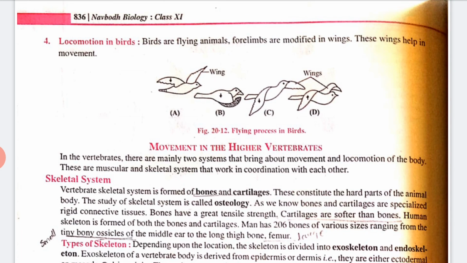Next we have locomotion in birds. Birds are flying animals. Forelimbs are modified into wings and these wings help in the movement. You can see in this picture.